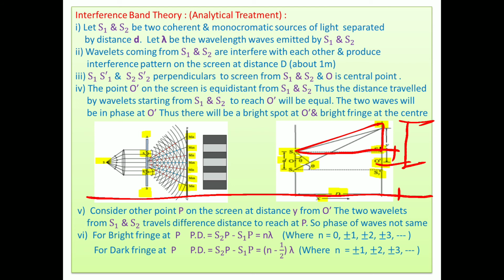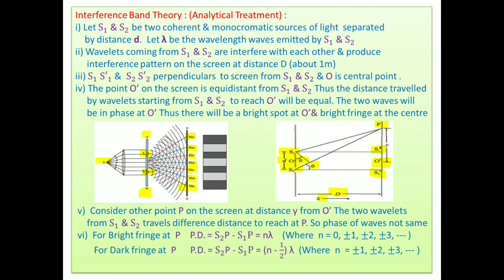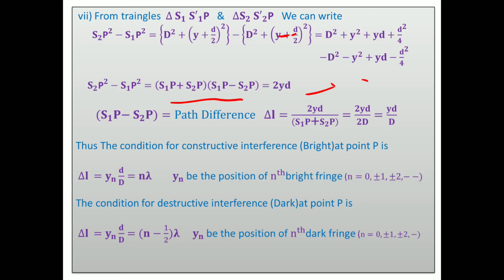So comparatively we approximately conclude that S1P and S2P are nearly equal. And when they are nearly equal, S1P is D, S2P is D, meaning we get 2D. 2 gets cancelled, we get yd upon D. A slight approximation is taken here.